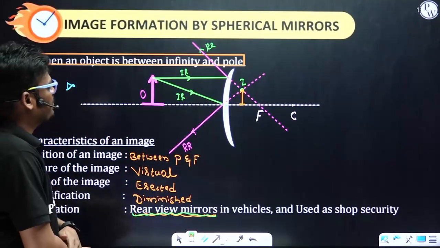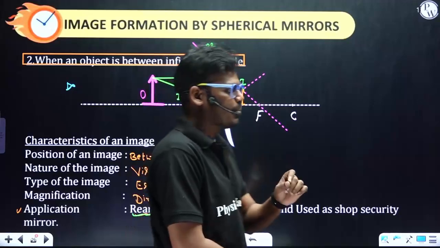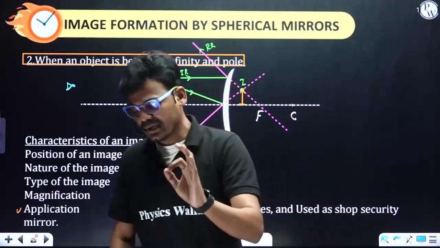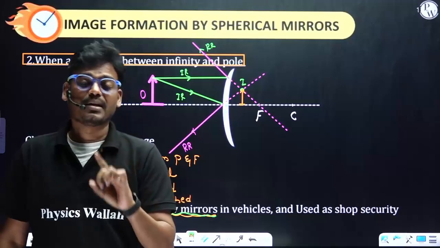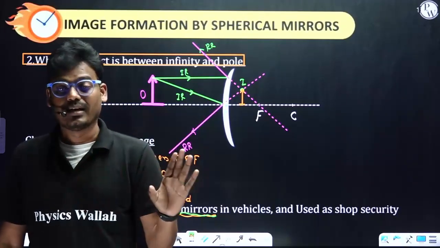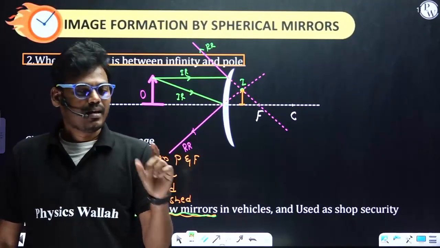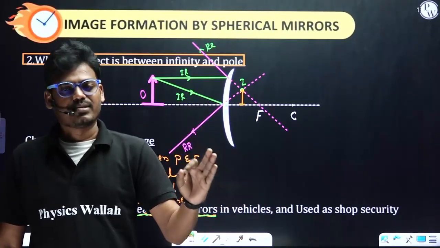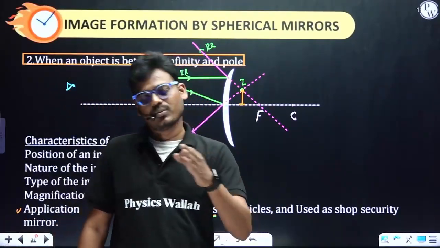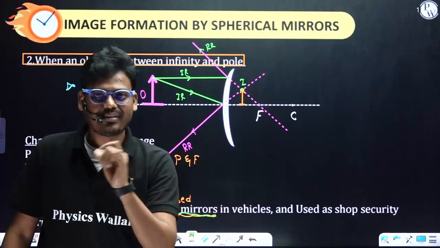And here you need to understand the difference between convex and concave mirrors. A concave mirror produces both real as well as virtual images, but a convex mirror produces only virtual images, not real images. Here is one more difference. A concave mirror also produces a virtual image and a convex mirror also produces a virtual image. But what is the difference?